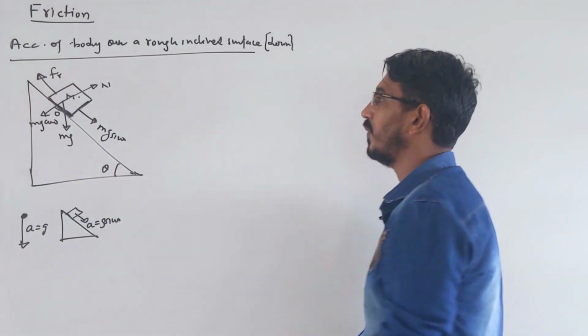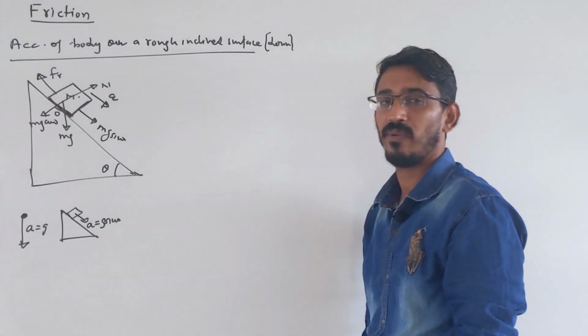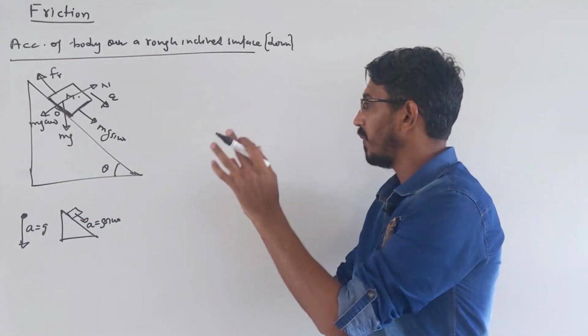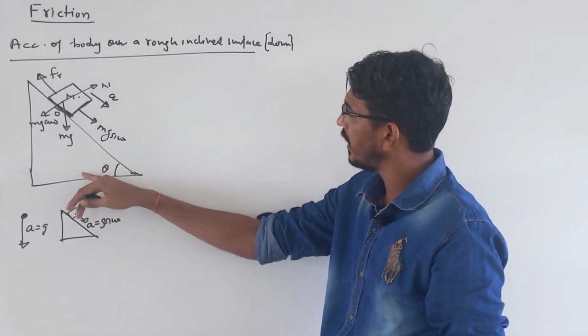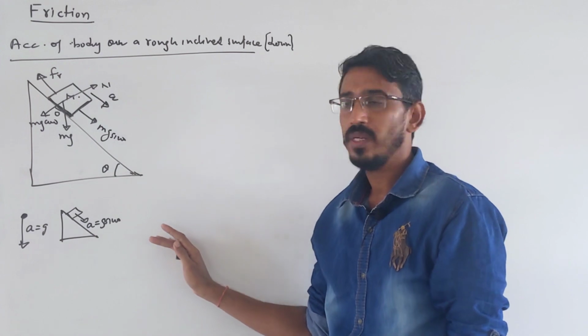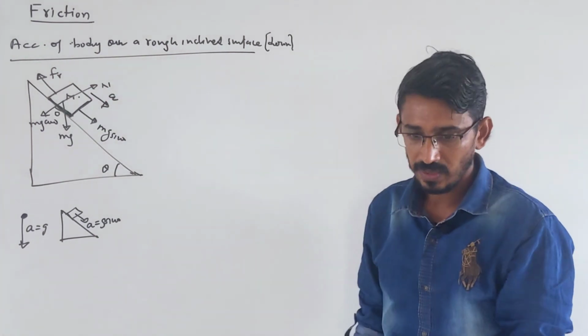The body is accelerating, we call the acceleration a, which you have to calculate. We are not applying any other force. Suppose this angle is sufficient to slide this body downward, then what is the acceleration of this body? This we want to calculate.